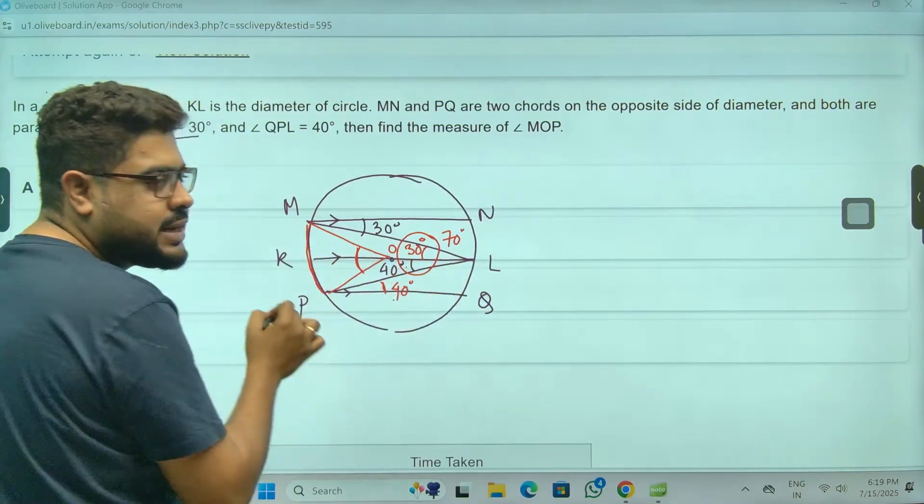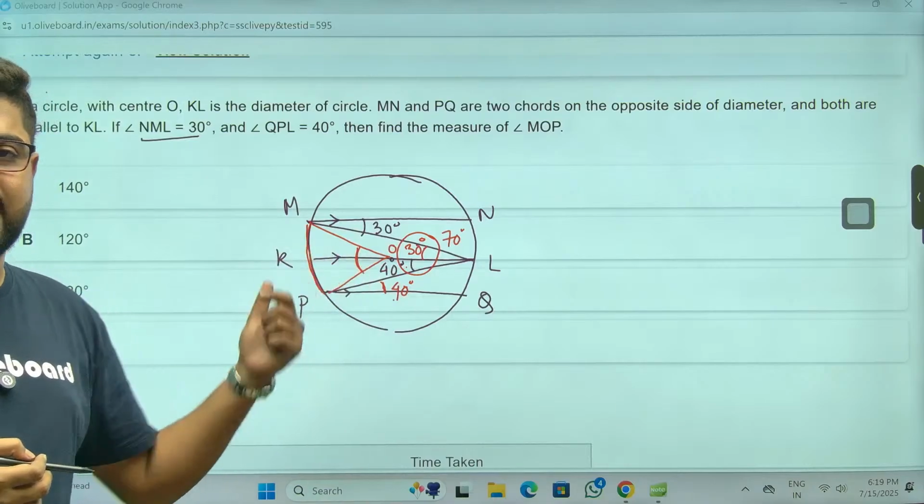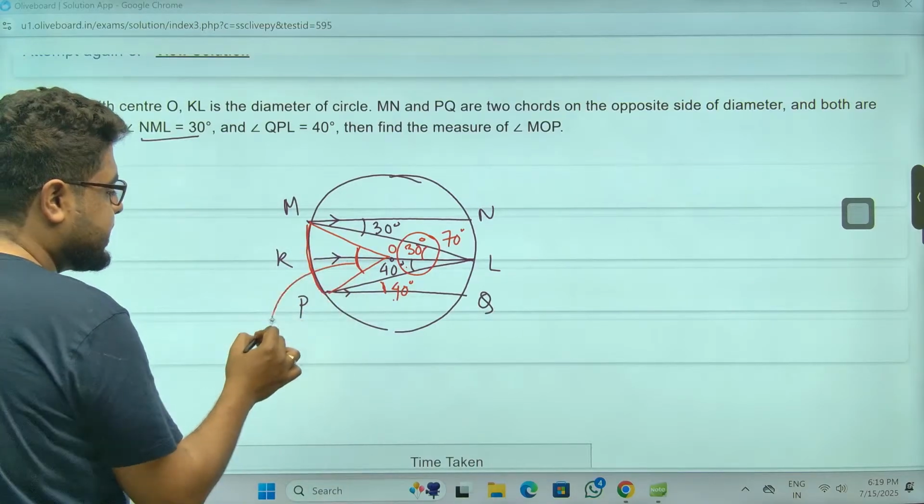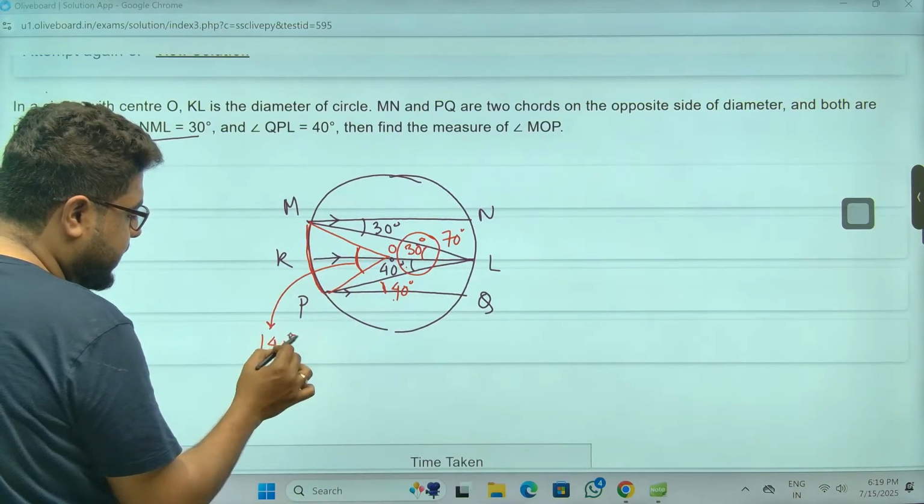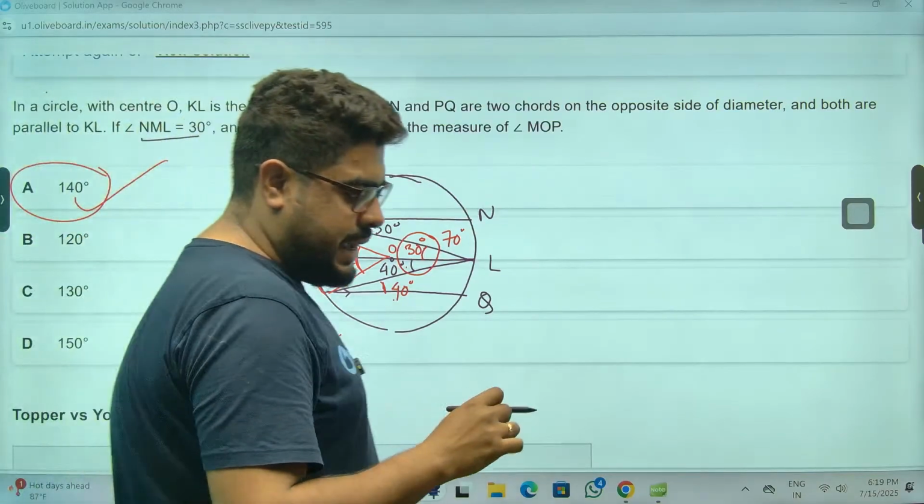This is the angle on the circumference, and QMOP is the angle on the center, the central angle. It will be double, sir. So 70 double is 140. That's your answer, sir. Again, option number one.